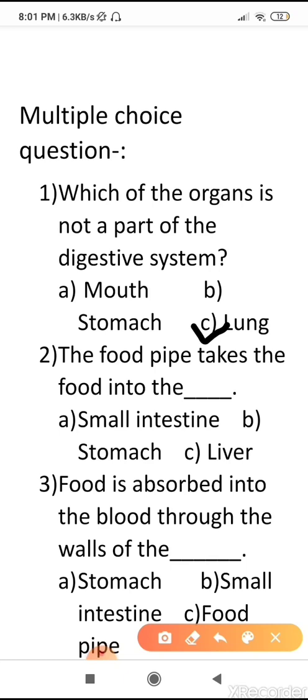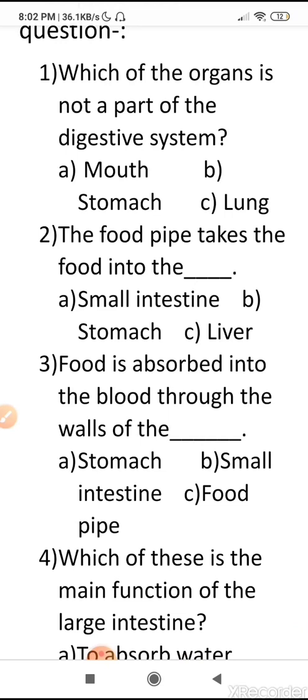Then the second question is, the food pipe takes the food into the, your options are A, small intestine, B, stomach, C, liver. So the food pipe works as a bridge which takes the food into the stomach. The correct answer is B, stomach. Next question is, food is absorbed into the blood through the wall of the, options are A, stomach, B, small intestine, or C, food pipe. So the correct answer is B, the wall of the small intestine.